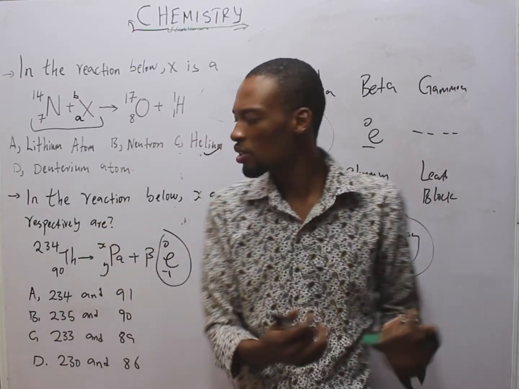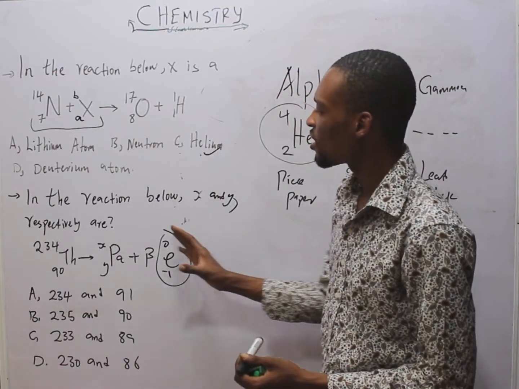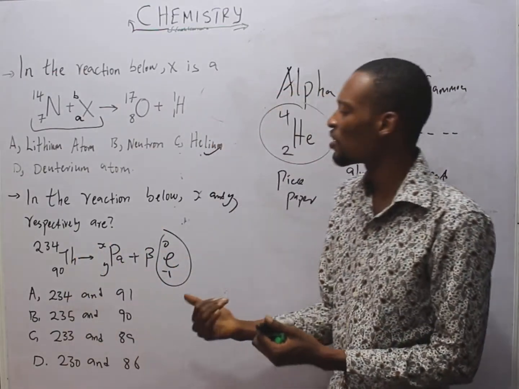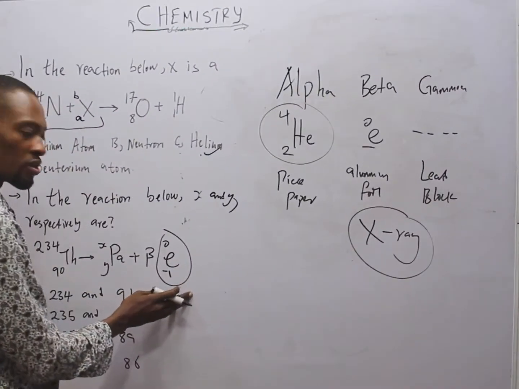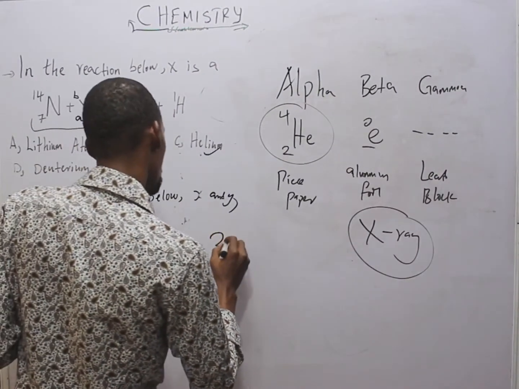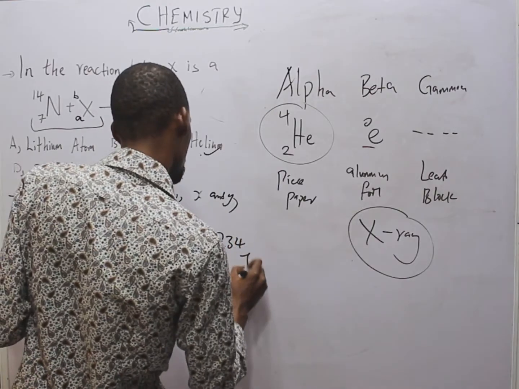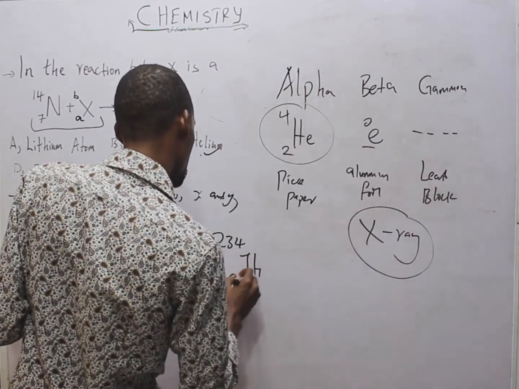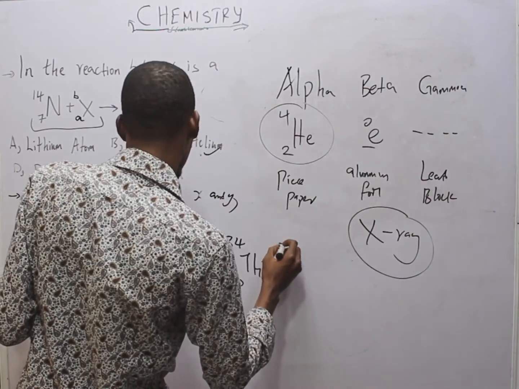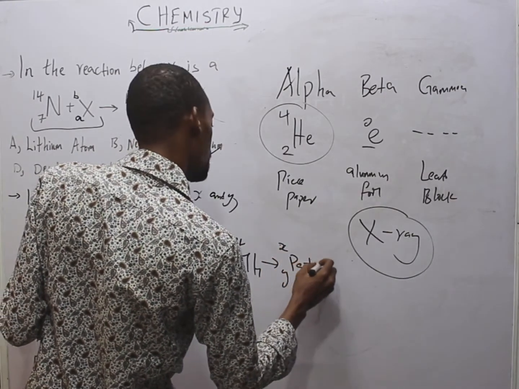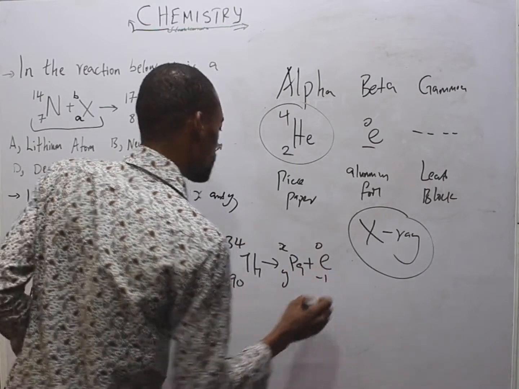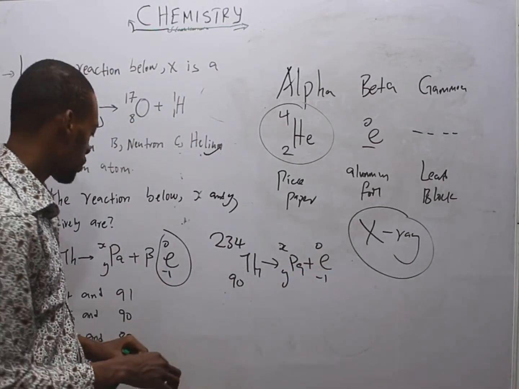Now, having these particles, they ask, what is this? Thorium went through radioactive disintegration. This equation of reaction can be rewritten as 234 thorium 90 giving S, Y plus an electron, 0 minus 1, because that is a beta particle.